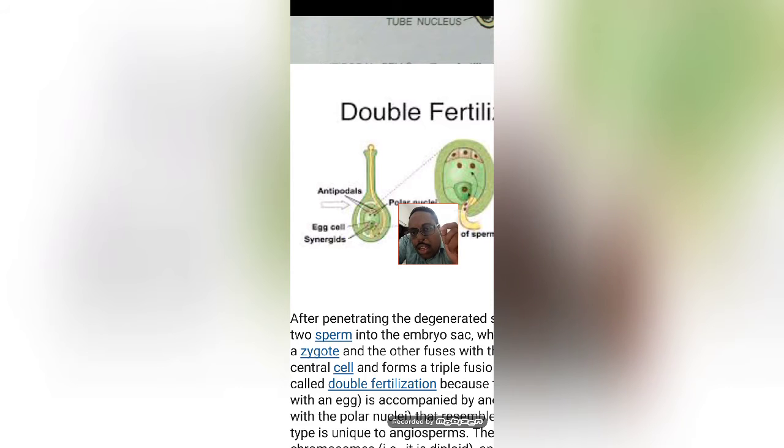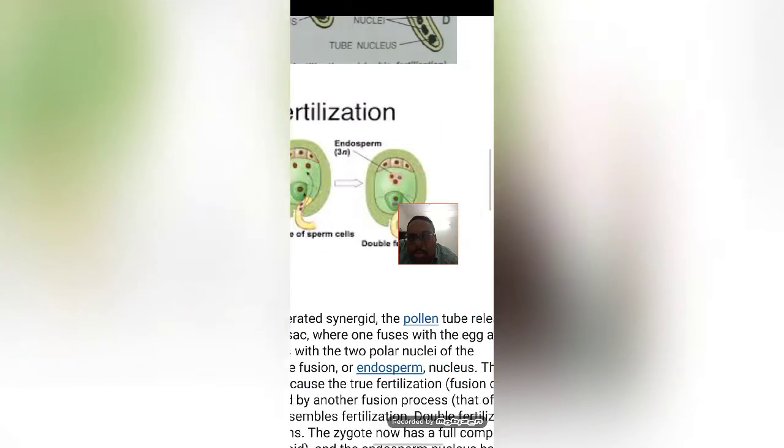So if anything is moving or growing like that, we generally call it chemotropism. That means movement of a part of an organism with respect to chemicals, we call it chemotropism. So chemotropism takes place inside the ovule. When they are entering, they will enter through the synergid part, penetrate to the micropyle end, penetrate through the synergids, and when they enter the synergids, the tip of the pollen tube will burst open.